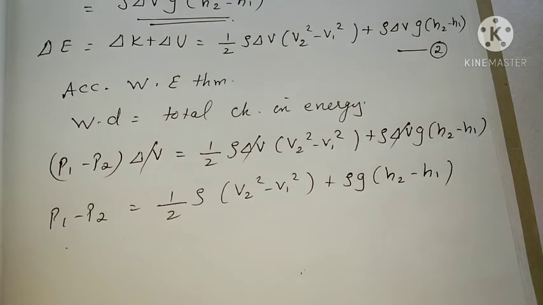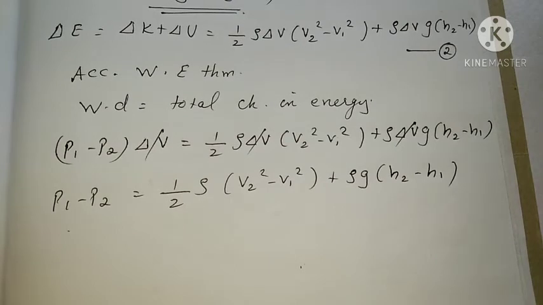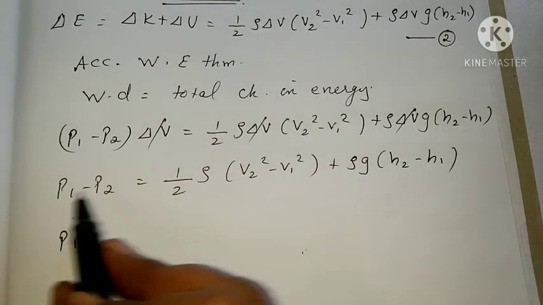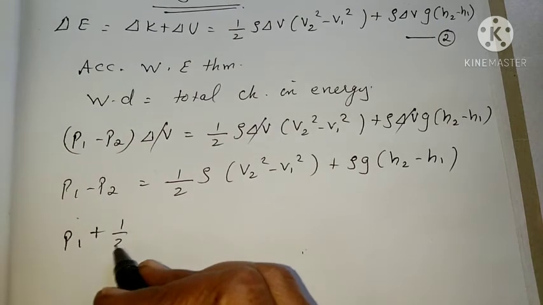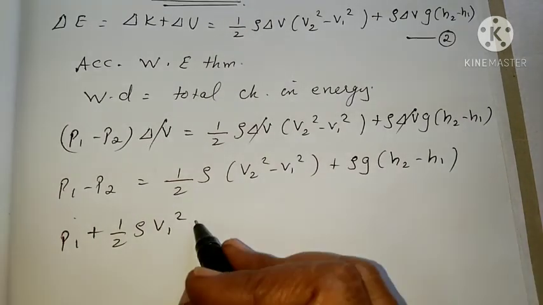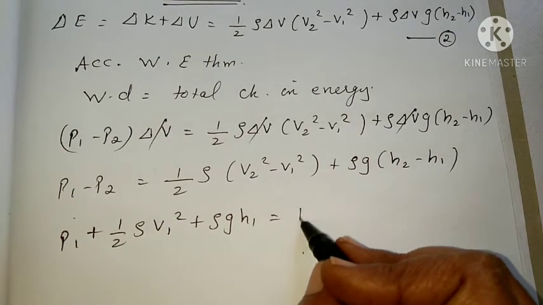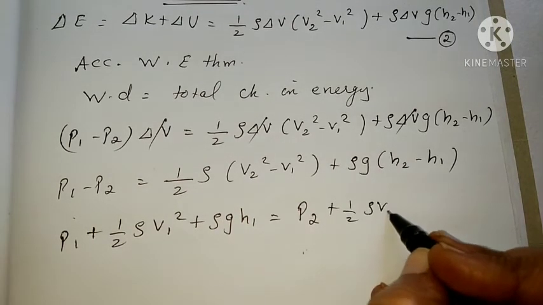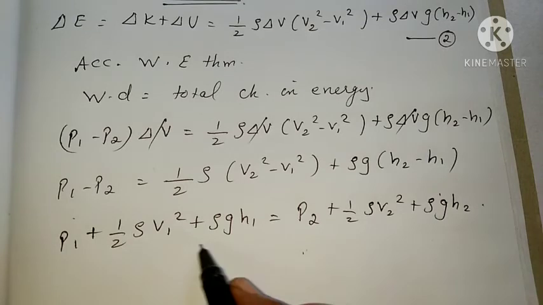Then we can rearrange the pressure, kinetic energy and potential energy terms, with the left-hand terms together and the right-hand terms together. So we can write P1 plus half rho V1 square plus rho g h1 equal to P2 plus half rho V2 square plus rho g h2. Clear? So this is the equation.